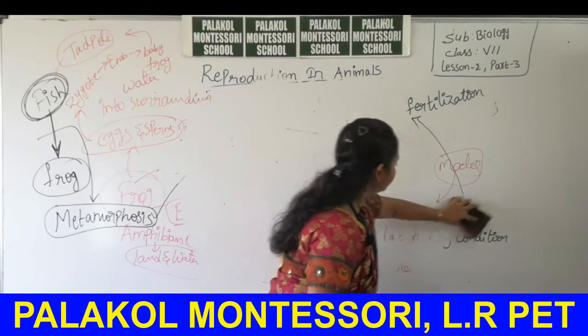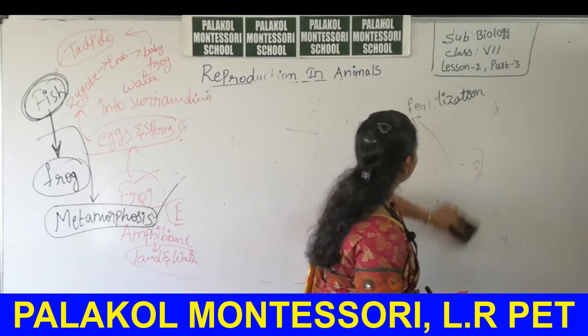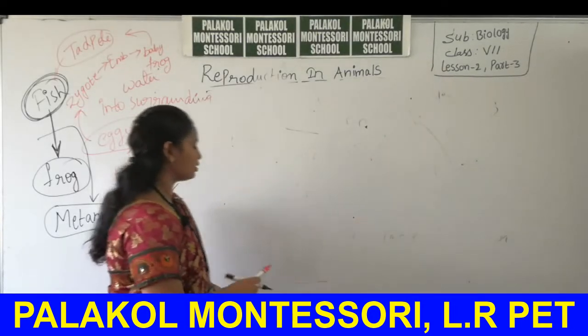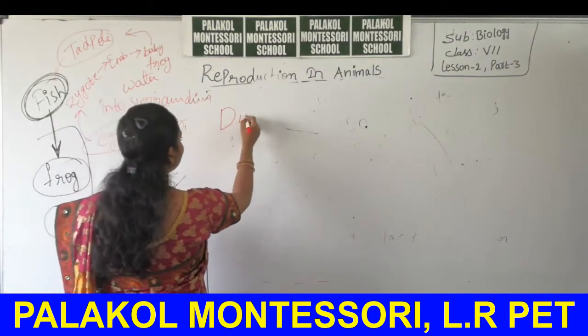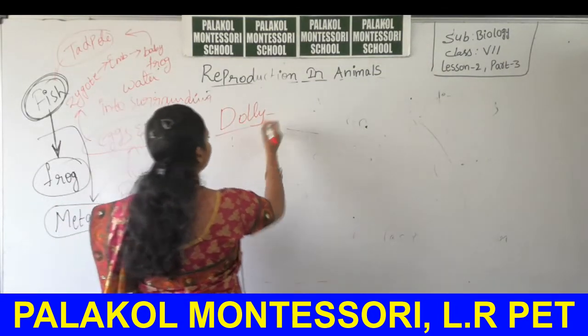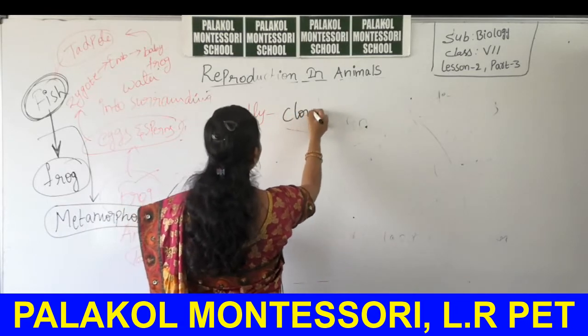cloned sheep, that is Dolly. Dolly is a cloned sheep.